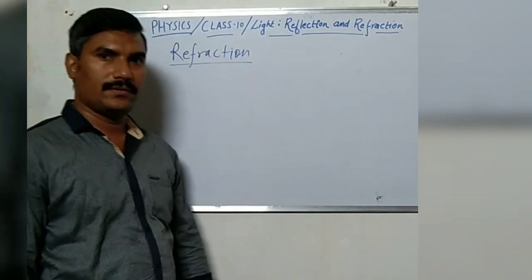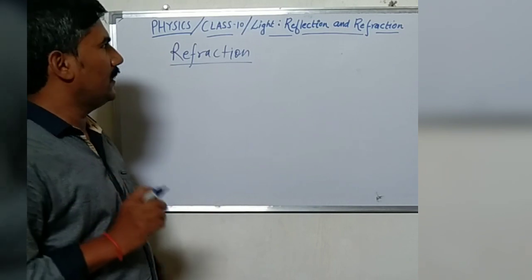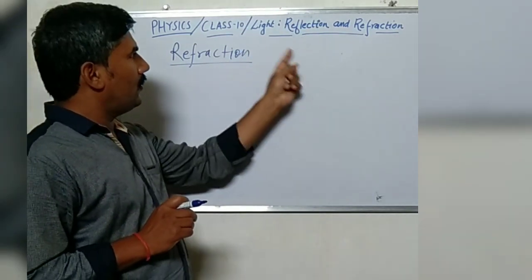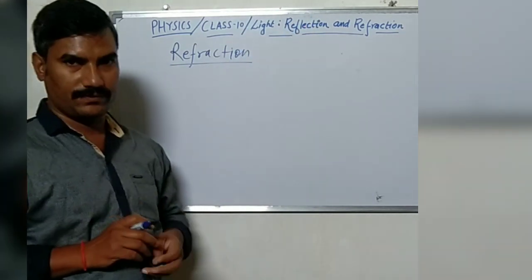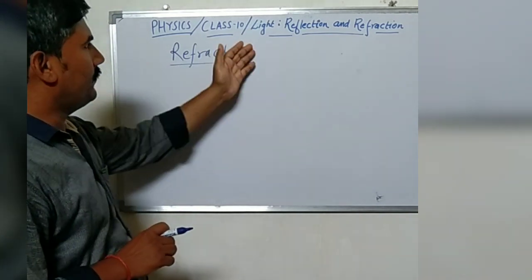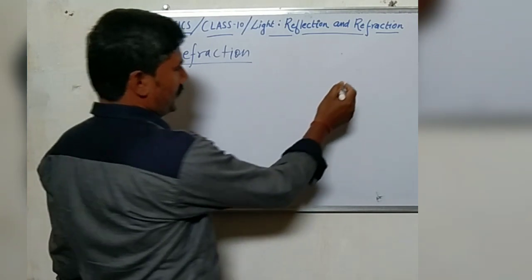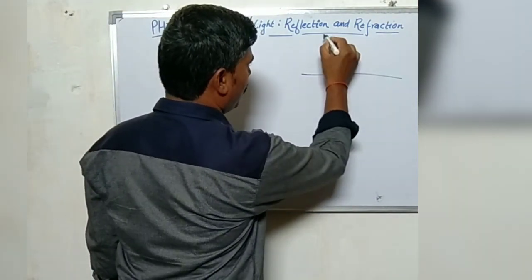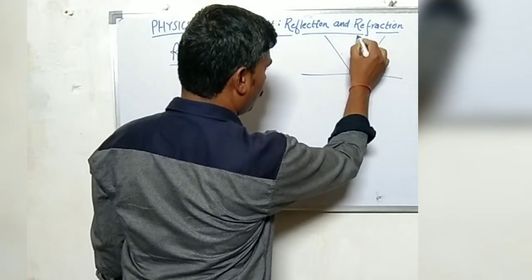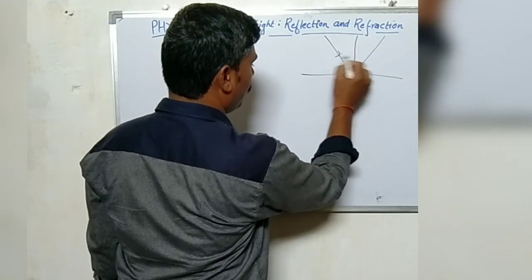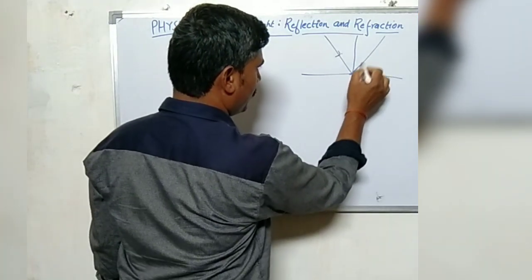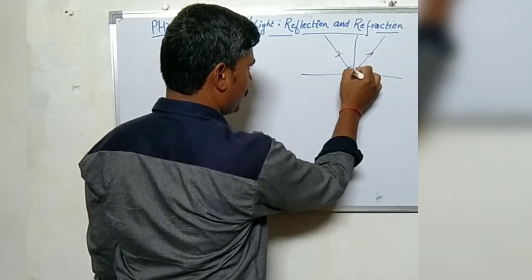We have discussed the whole light chapter on the basis of reflection, the light which takes part in reflection. Reflection is simply the bouncing back of light when it strikes a reflecting surface.